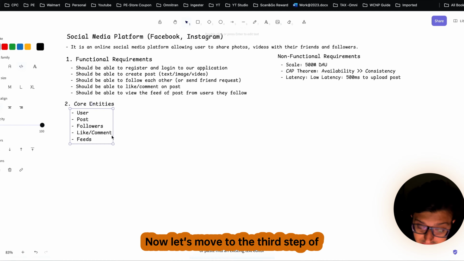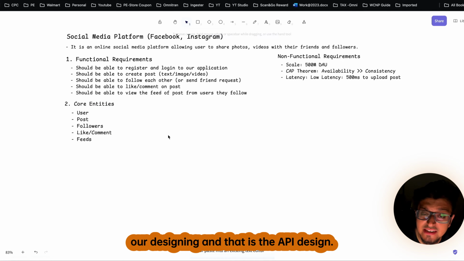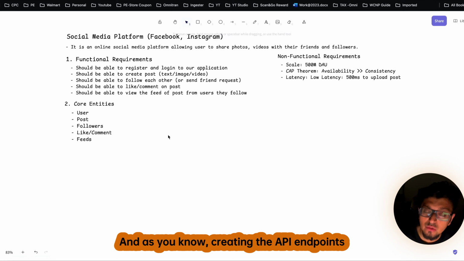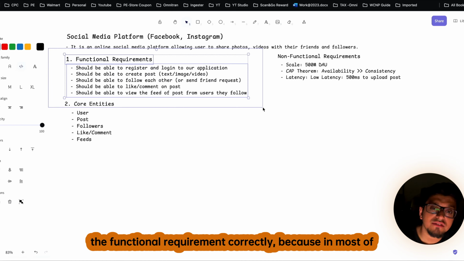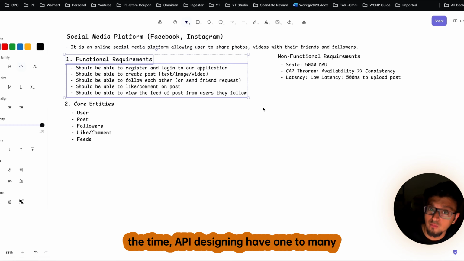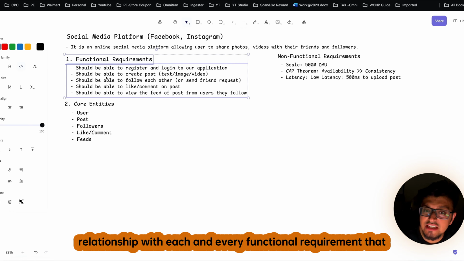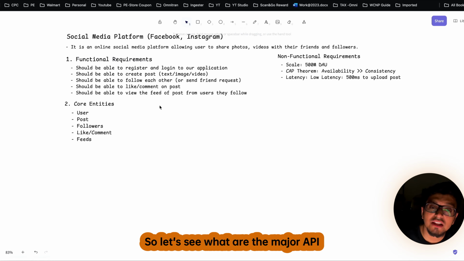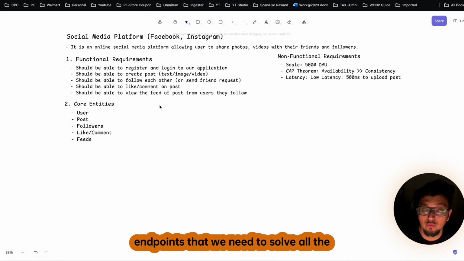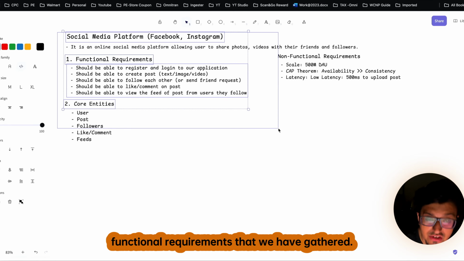Now let's move to the third step of our design, and that is the API design. Creating the API endpoints is actually quite easy if you have gathered the functional requirements correctly, because most of the time API design has a one-to-many relationship with each and every functional requirement that we have collected.